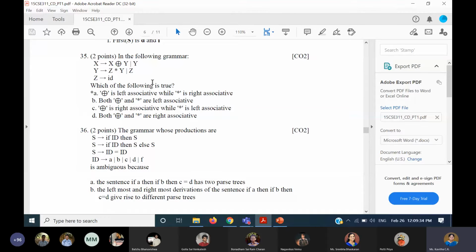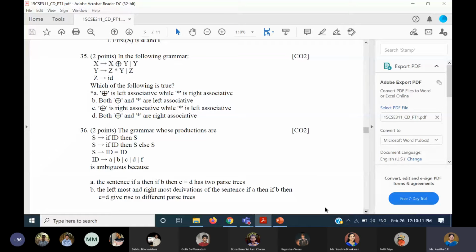Also, one more thing is that this associativity property will be useful more when you have the same operation occurring, meaning the same precedence level. If you have more operations, then you will be using this mostly. But anyway, by seeing the variables and how the grammar rules are defined, we can fix whether it is left associative or right associative. So in this particular grammar, the exclusive or symbol is left associative, whereas the star operator is right associative. So that is the answer.